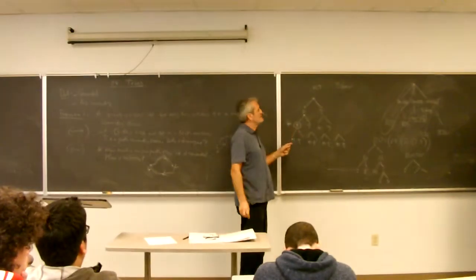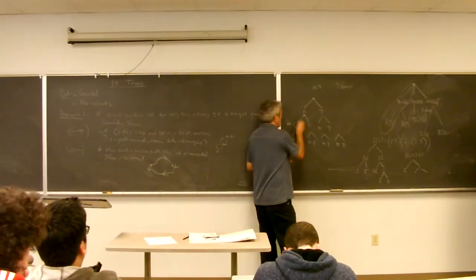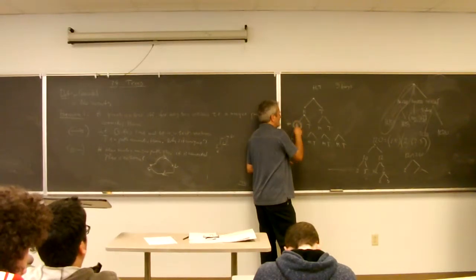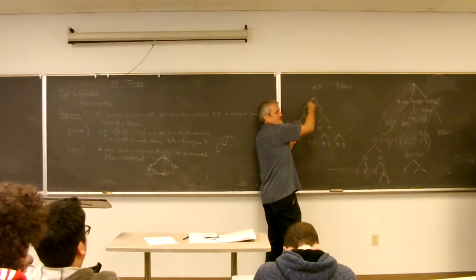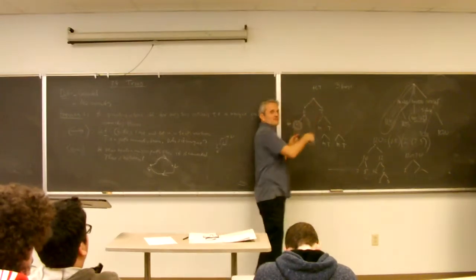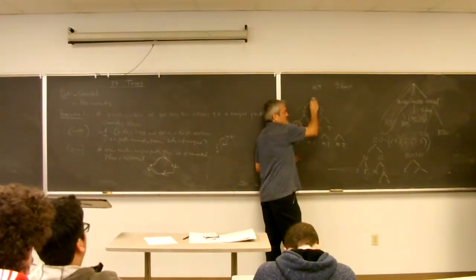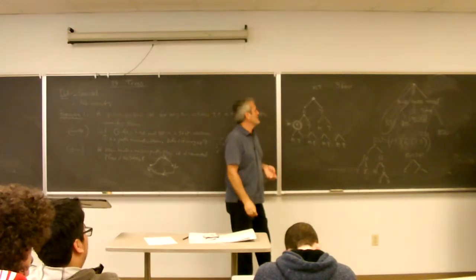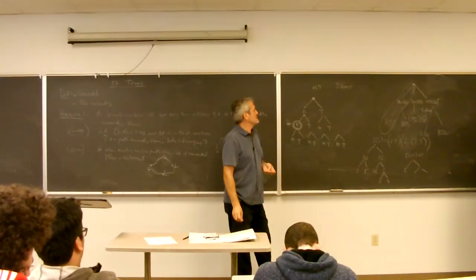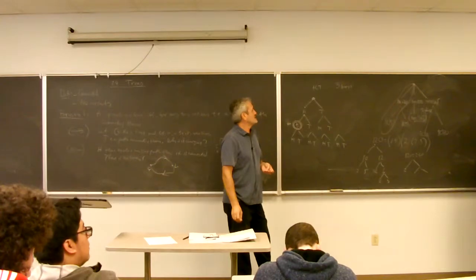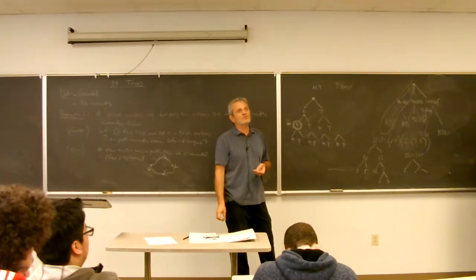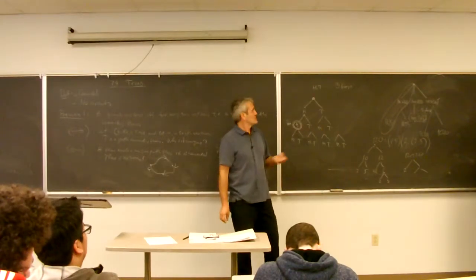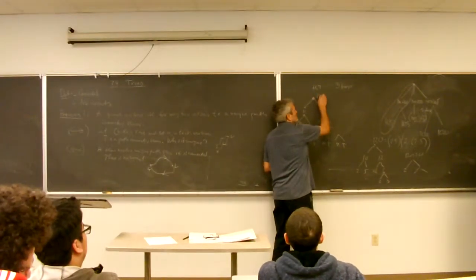Let me fix the terminology. We very often assign one element as the root of a tree, the starting element. Those are called rooted trees. So this is the root of a tree, and this is a rooted tree as well.